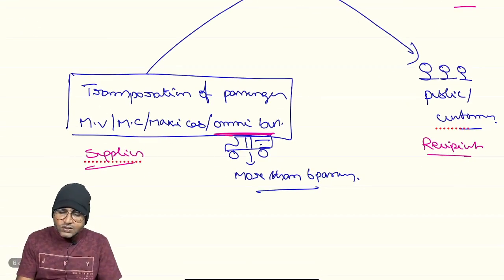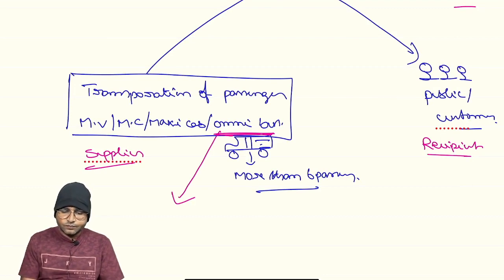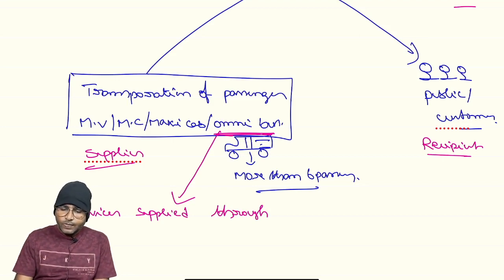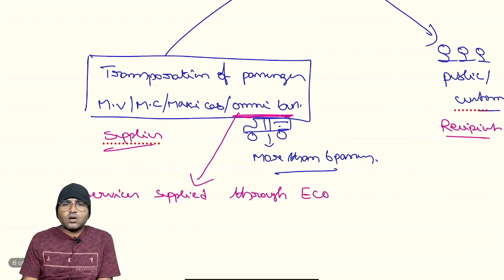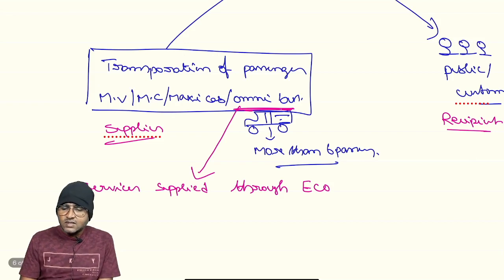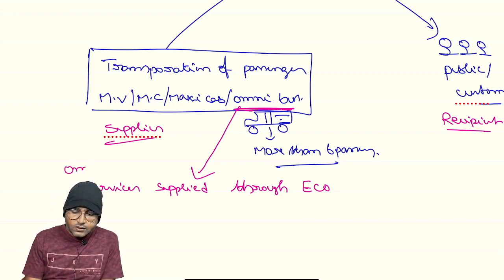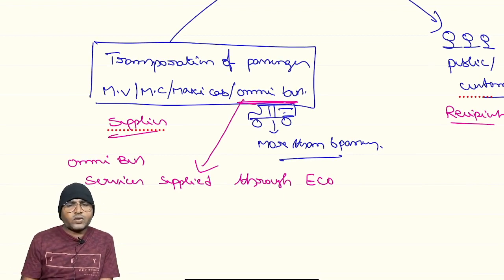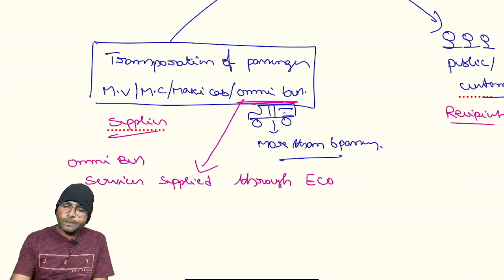Suppose, in case of omnibus, services supplied through an e-commerce operator. What is the nature of service? Omnibus. Omnibus services provided through an e-commerce operator. Who is liable for payment of GST?